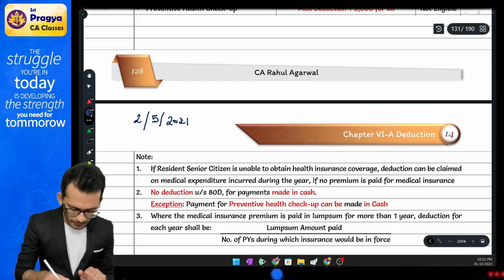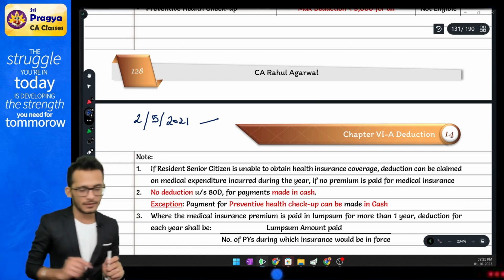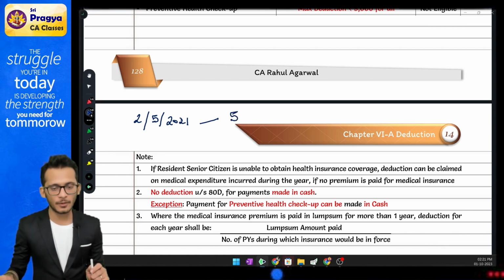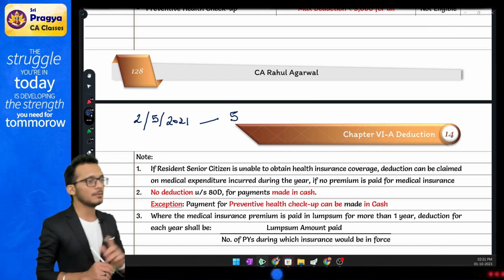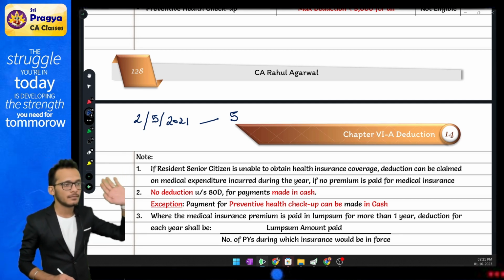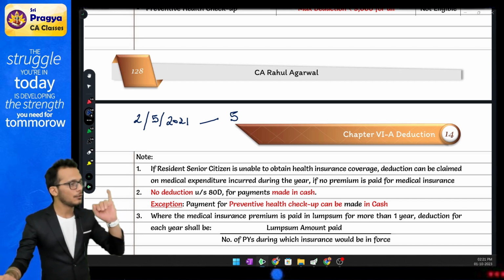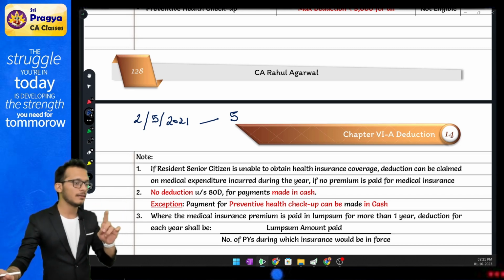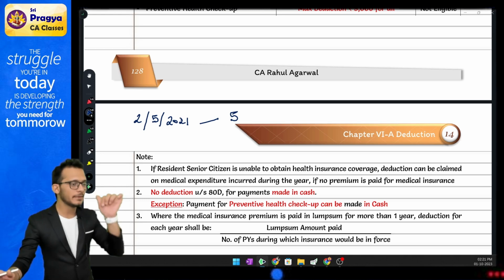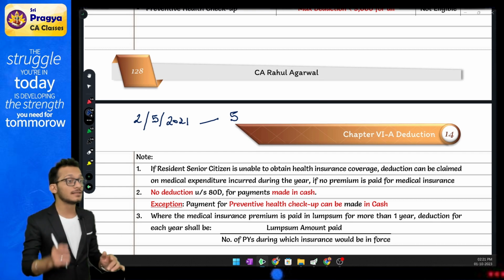This policy is applicable for 5 years. In this, income tax comes and says, boss, if your policy was applicable for 5 years, then what will happen? The policy will be valid from 21 May, then 22 May, 23 May, 24 May, 25 May, 26 May. Ideally speaking, you have taken the policy for 5 years, but the years are 6.